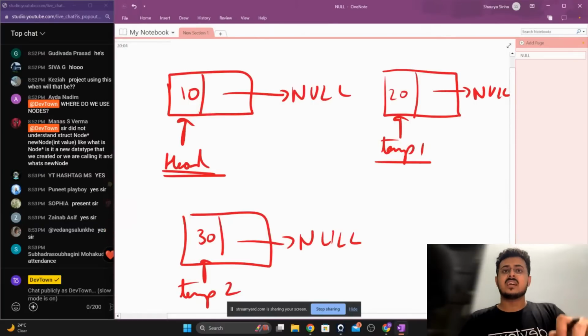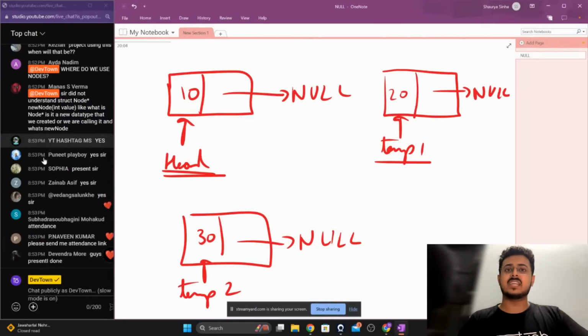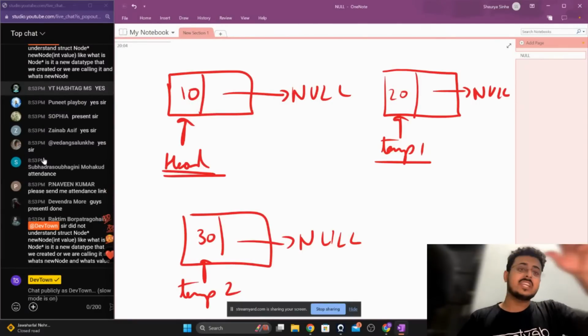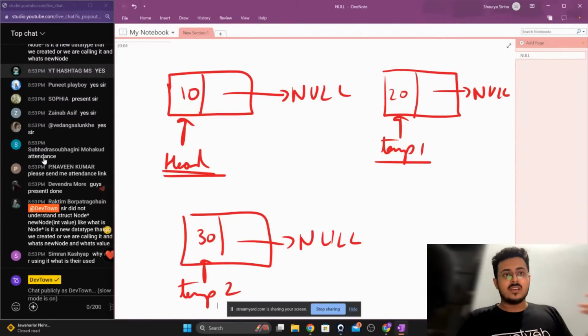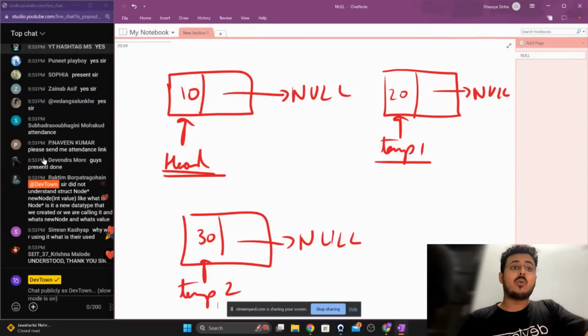Sir did not understand struct node star. What is node star? Is it a new data type that we have created and calling it as new node? Absolutely wrong. So struct node is the new data structure that we have created. Yesterday we learned about int star, right? That is basically a pointer to a particular data type called int. Here the data type is struct node, and star basically points out that we are creating a pointer to a structure called node. This is a pointer. New node is basically a pointer.